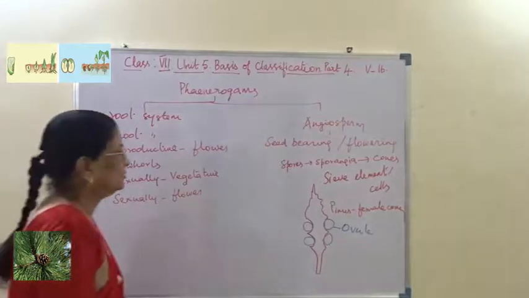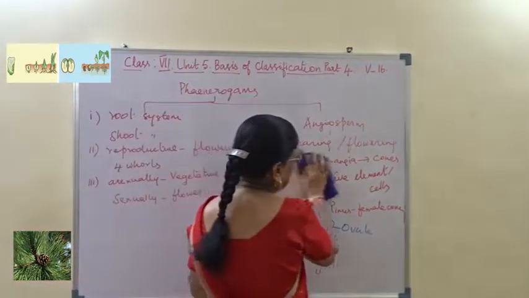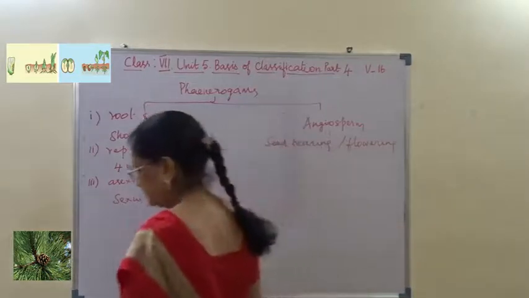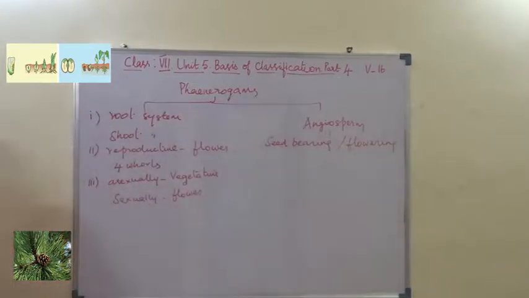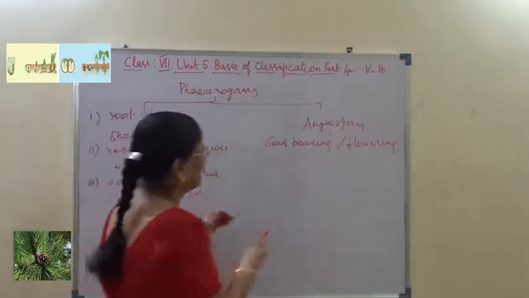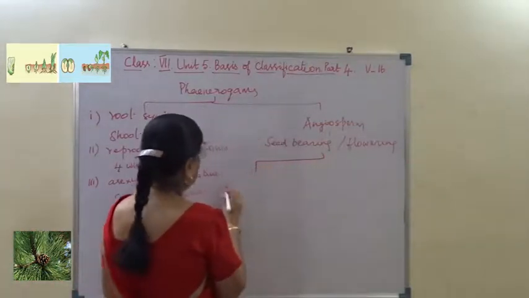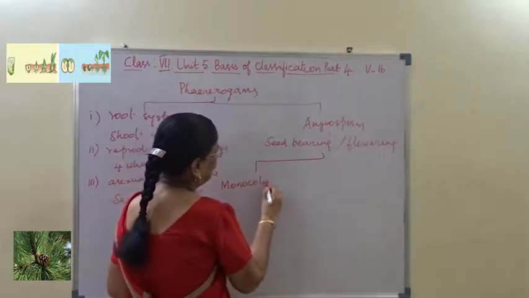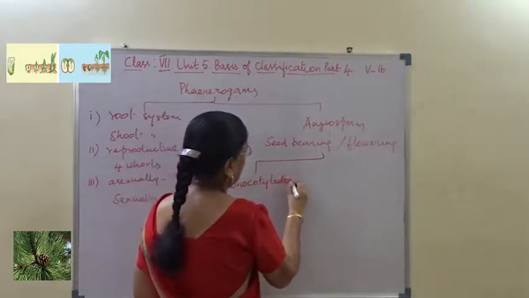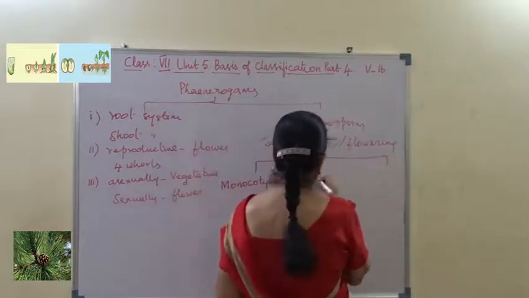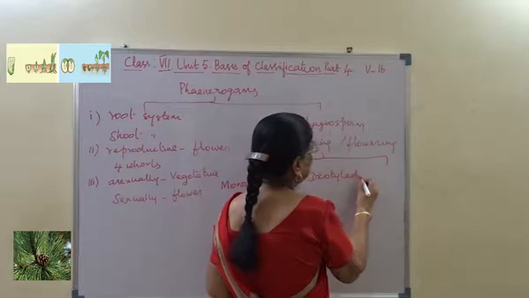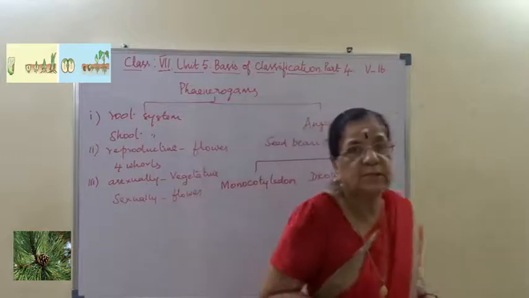So now this seed bearing plant with this structure is classified into monocot and dicot. It is classified into monocotyledon and dicotyledon.